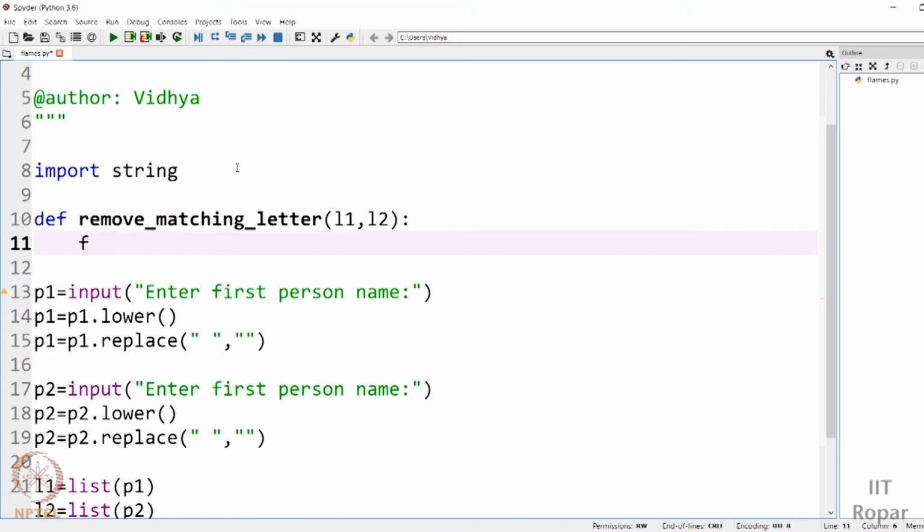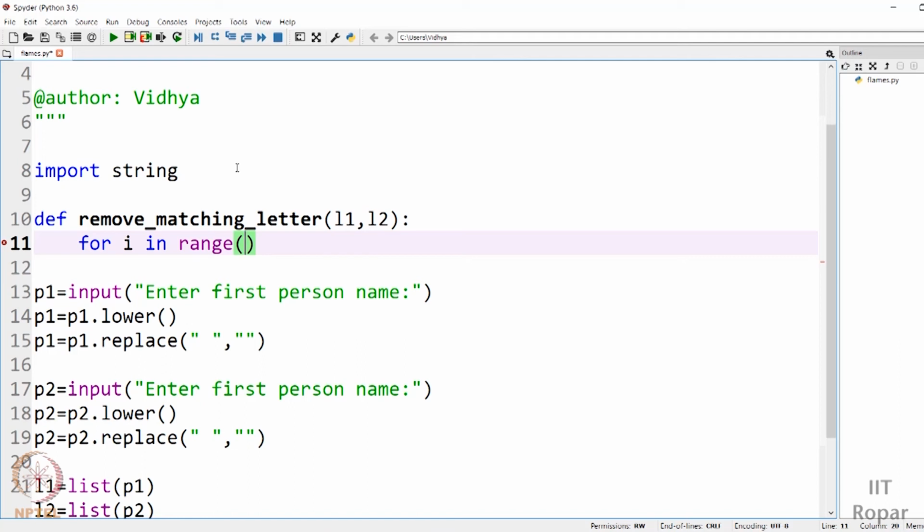So let me start my first loop: for i in range. You're actually going through each and every index and checking the element, right? So I have to go till you reach the length of the string. In range you have to give the end value plus 1. I want to go till the end of the string, and the end index is length minus 1, so length minus 1 plus 1 is nothing but length. We have to stop at this.